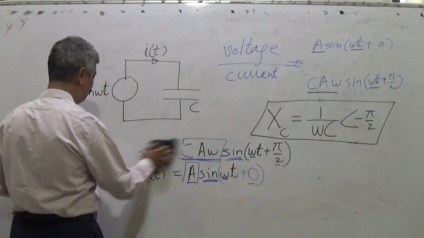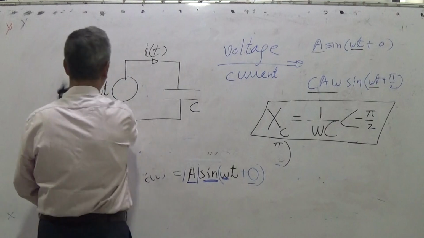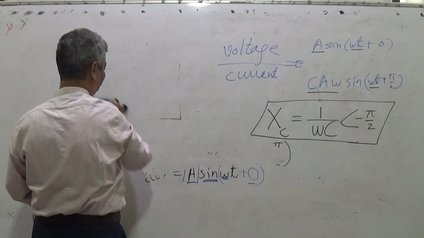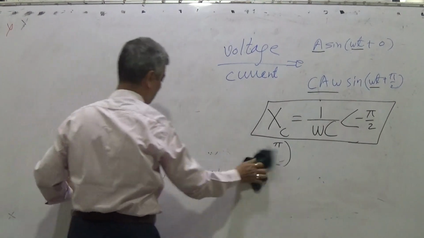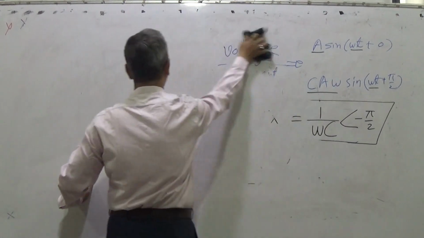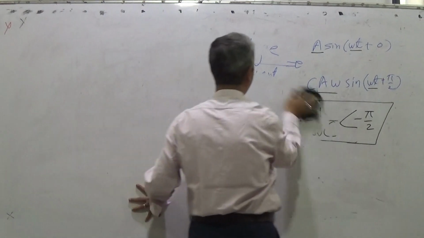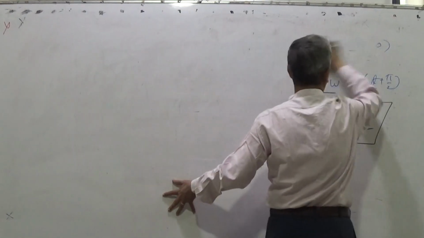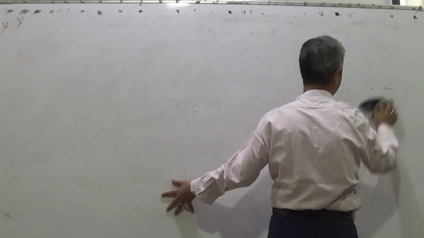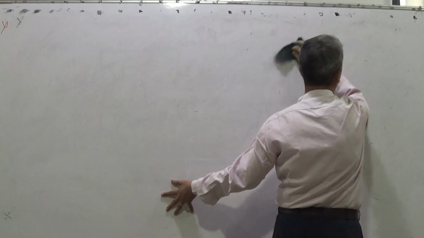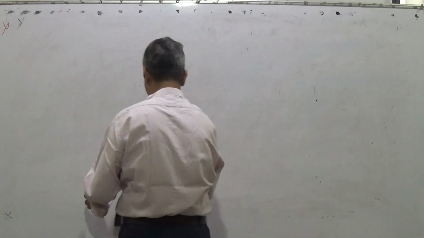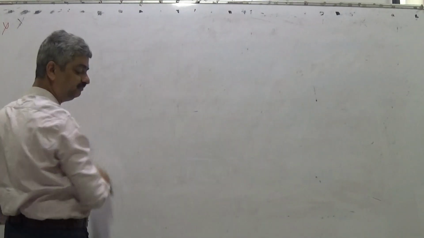Now, I will give you a question with some hint, and then I will take a break. You will solve it and we will discuss it in the next lecture. It's very interesting. So the capacitor's resistance is 1 upon omega C angle minus pi by 2. Capacitor's resistance is 1 upon omega C angle minus pi by 2.